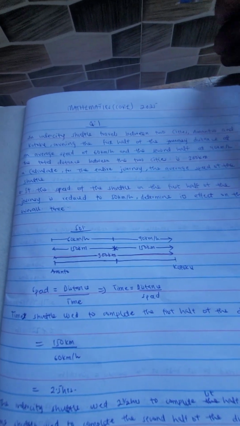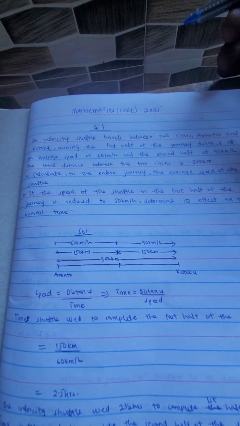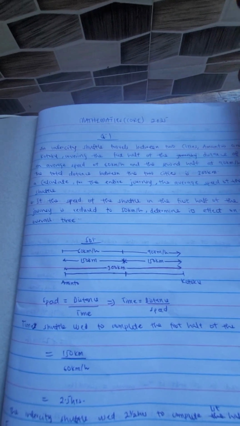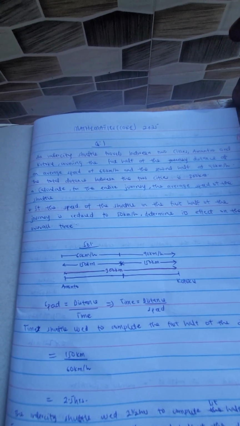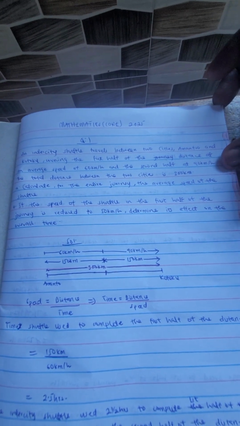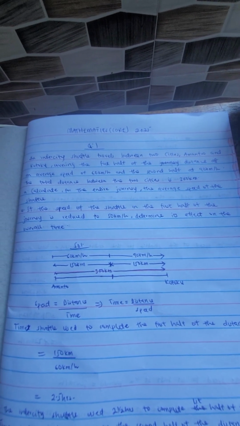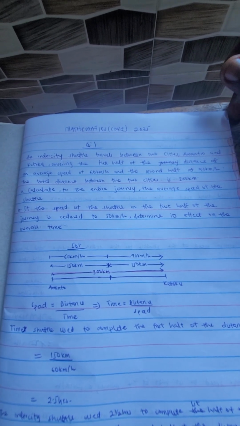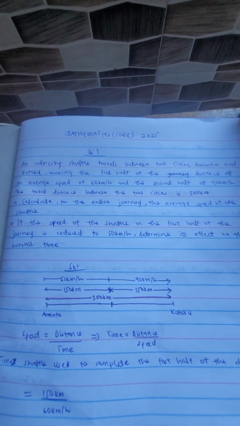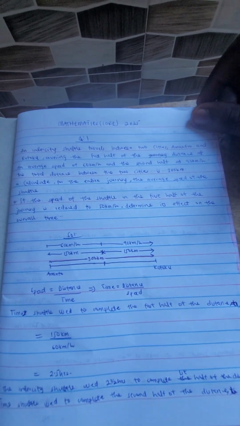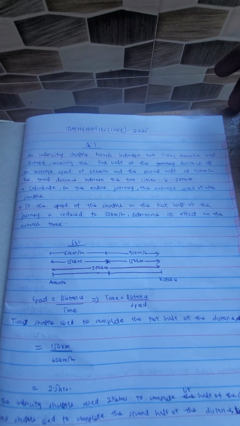All right. So, core mathematics was written. The WASI was written recently, and students were complaining that the questions were difficult. Actually, it was not difficult like that. You just need to do some thinking. You need to do some application, and you'll be fine. So let's see how we are going to solve the first question.